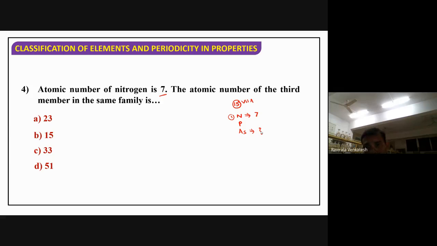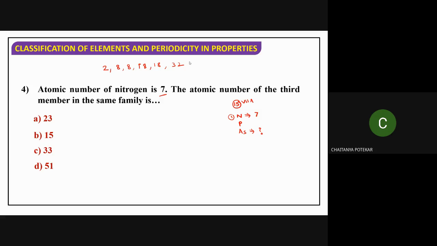How to give that one? What is the answer? In that case, you need to remember some magic numbers. What are the magic numbers? 2, 8, 8, 18, 18, and finally 32. Where did you get these numbers? Can you say? 2, 8, 18, 32. Where did you get these?